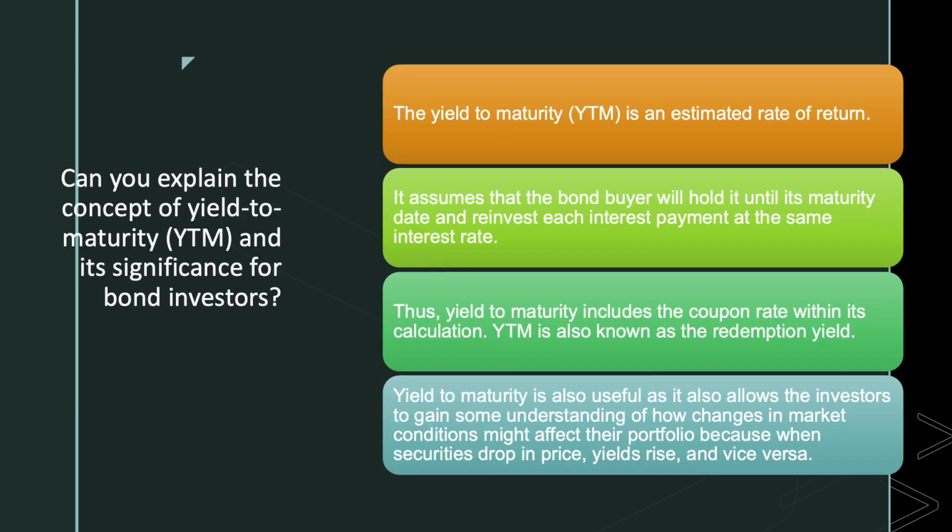Then what is YTM or yield to maturity? Yield to maturity is the total return anticipated on a bond if the bond is held until it matures. Yield to maturity is considered a long-term bond yield but is expressed as an annual rate. It is also known as redemption yield. Yield to maturity is also useful as it allows the investor to gain some understanding of how changes in market conditions might affect their portfolio, because when securities drop in price, yields rise and vice versa.